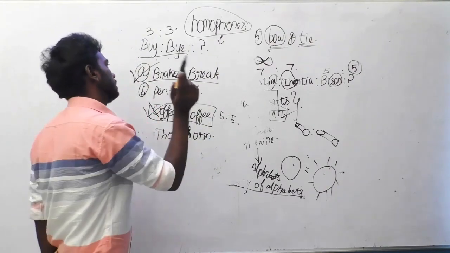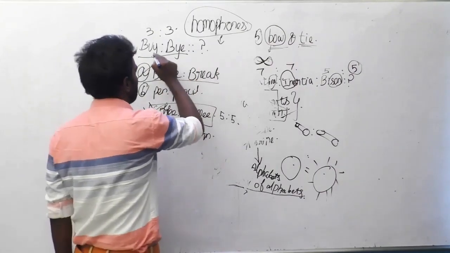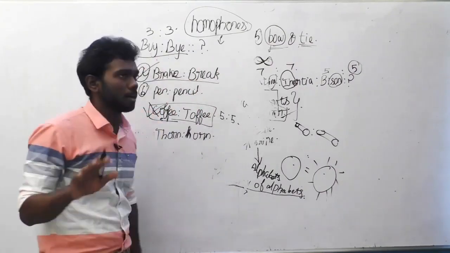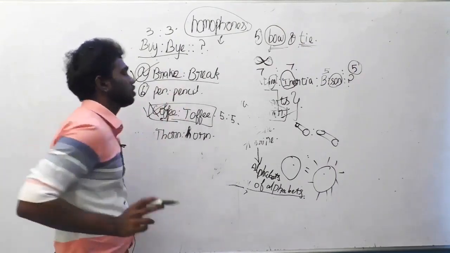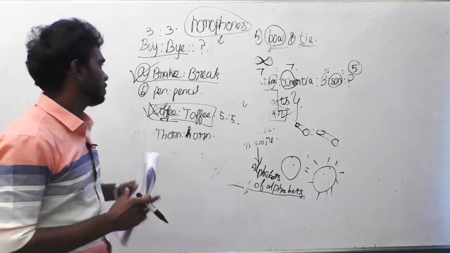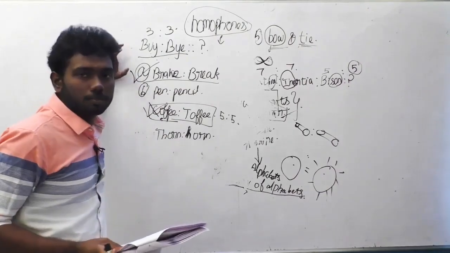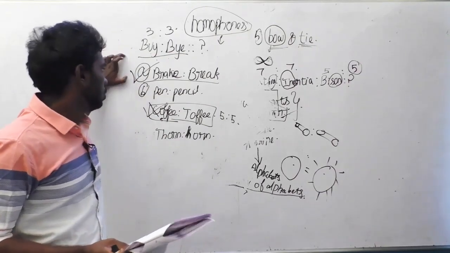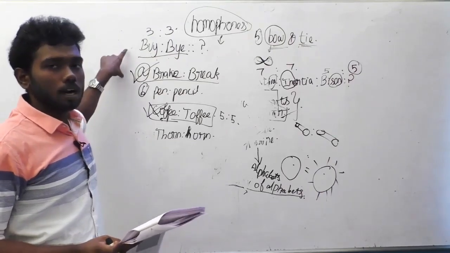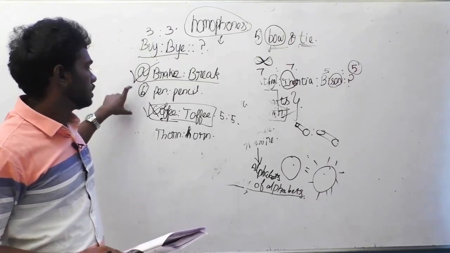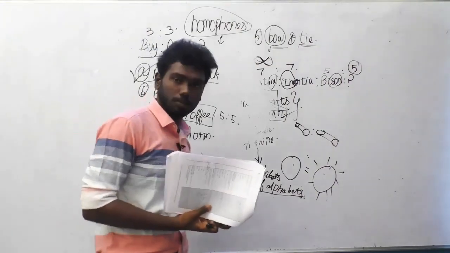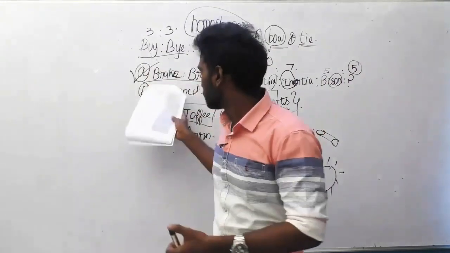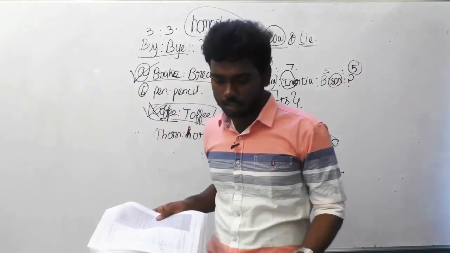That is what happened in this case. So buy and buy, see the pronunciation, it's obviously the same. Break and break, this is also the same pronunciation, but the meaning and the spelling of the two words differ. So homophone is the clue and the relation between these two. Think of pen and pencil, coffee and toffee, thorn and horn. No, there is a difference in the pronunciation. So these are the wrong options, and break is the right option.